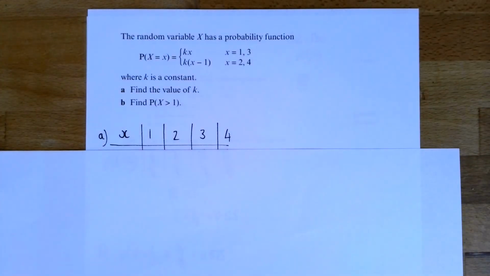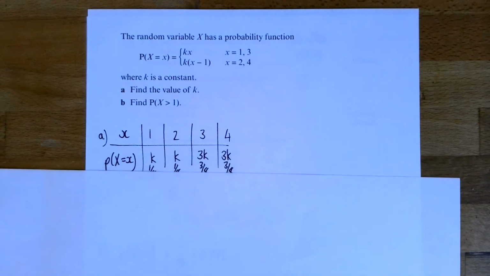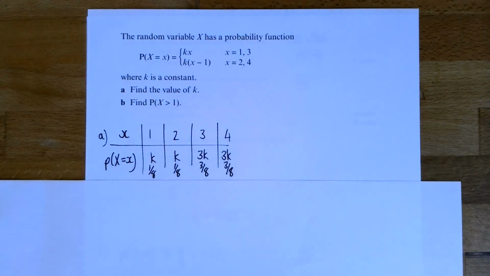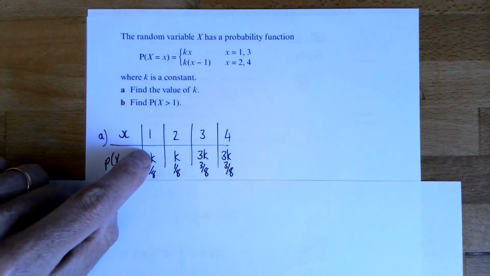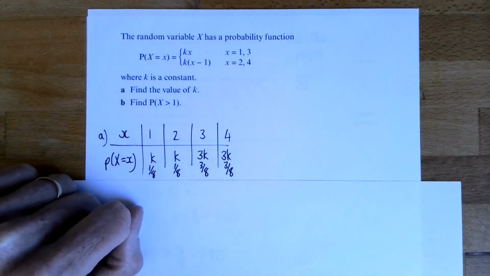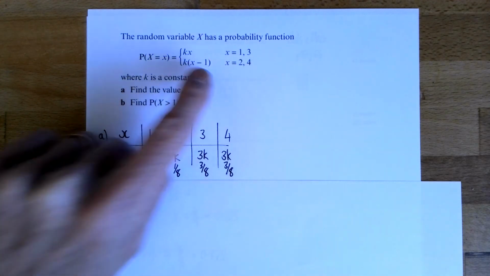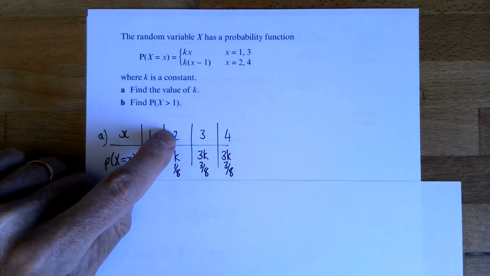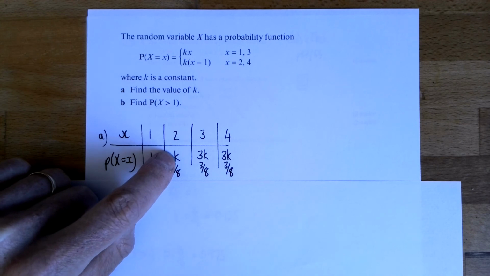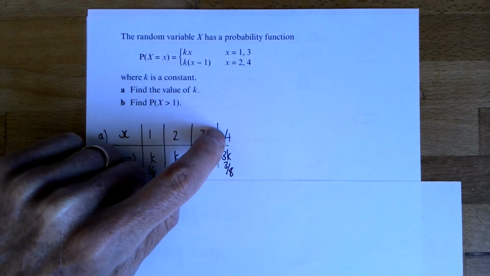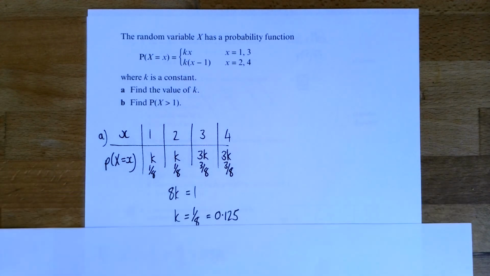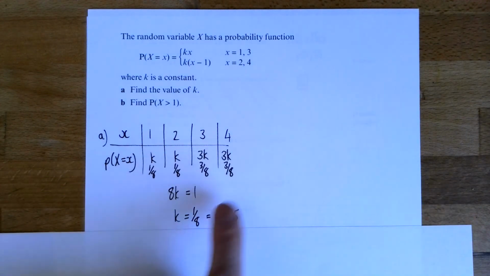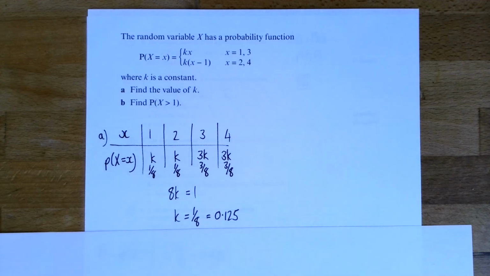Okay, so hopefully you were able to fill in the probabilities. A little bit fiddly, but for 1 and 3, it's k times the value, so k times 1, k times 3. And for 2 and 4, it's k times 1 minus the value, so for 2, it's k times 1 minus that, so that's just 1k. And for 4, it's k times 1 minus that, so it's just 3k. And that meant that altogether you had 8k, so that k had to be 1/8, or 0.125.